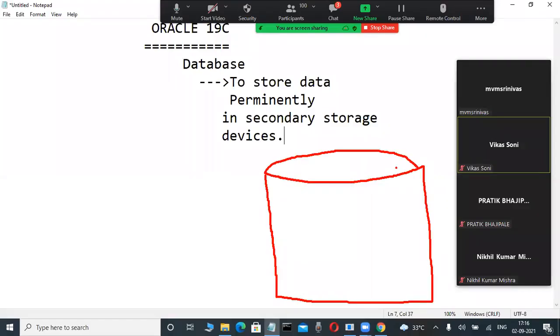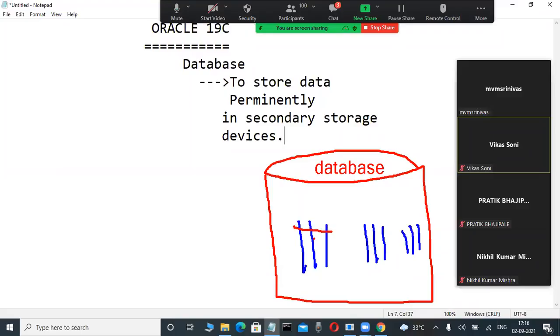Don't write anything, just observe it here. These types of databases only store a structured collection of data. Suppose here there is some data. What is data, what is information, all those things I will tell you, don't worry. And here, the data is stored in an organized fashion, in a structured manner. A structured collection of data is stored by these types of databases.